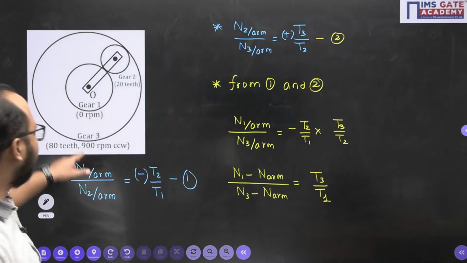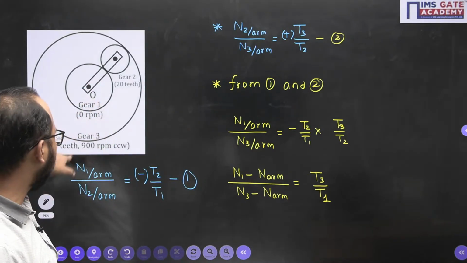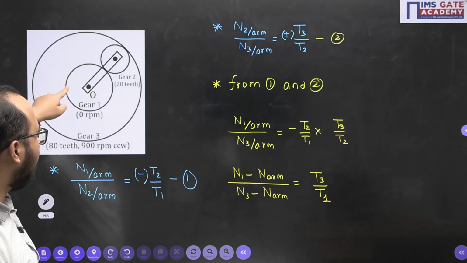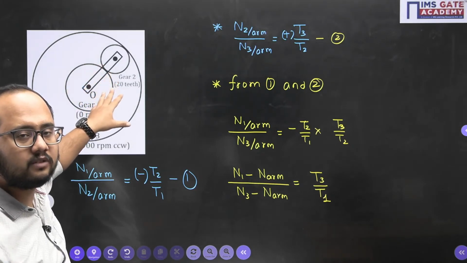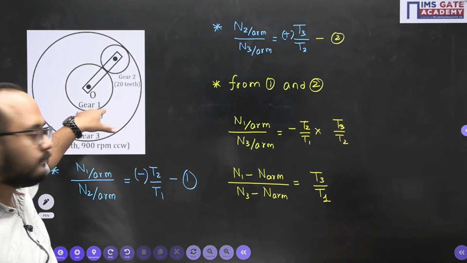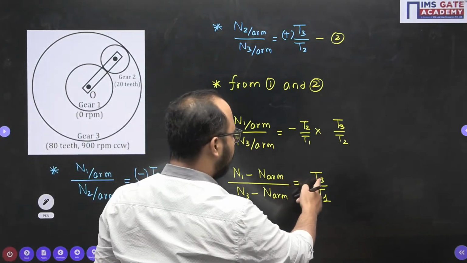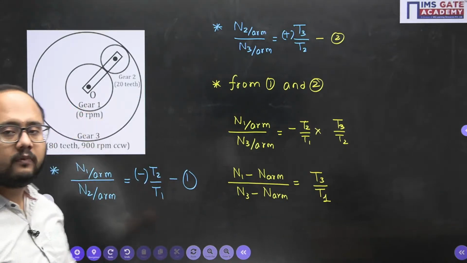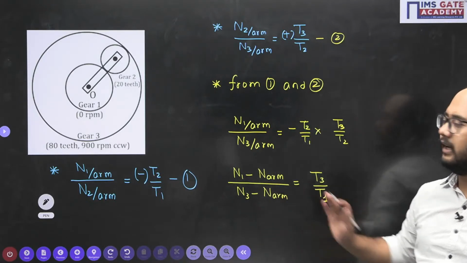Now, the number of teeth for T1, they have not given. T3 they have given, yes, 80 teeth. The arm speed we need to find out. The angular velocity or the RPM of gear 1 is 0, because it is fixed. N3 they have given. The only unknown we have is N arm, that we need to find out. Apart from that, the T1 value. Now here the major problem will come. How to find the T1 value?